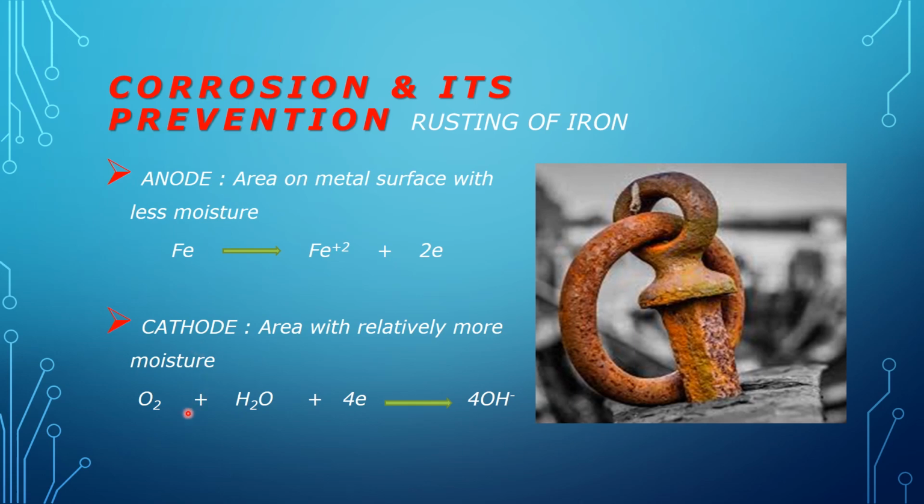Here atmospheric oxygen and moisture gain those electrons which are lost by iron and convert into hydroxyl ions. Now these hydroxyl ions combine with iron and produce iron hydroxide, which is a type of rusting. Now this iron can also further react with oxygen to produce rust. The formula for rust is Fe2O3 with a number of water molecules. The number of water molecules can vary.